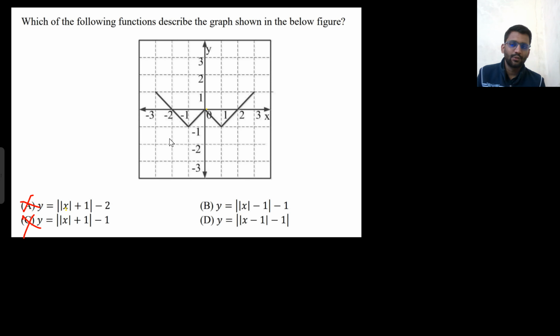Let's check for x equals to minus 2. If you put x equals to minus 2, you are getting 0 here. But if you put x equals to minus 2, you are getting minus 2 minus 1, that would be 3. 3 minus 1, that would be 2. So this cannot be the option.